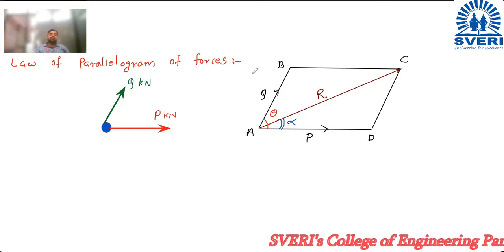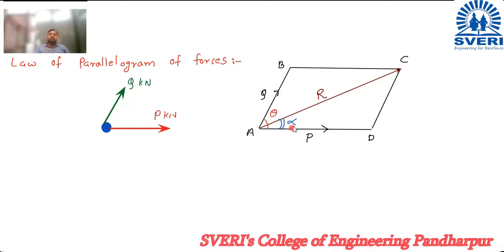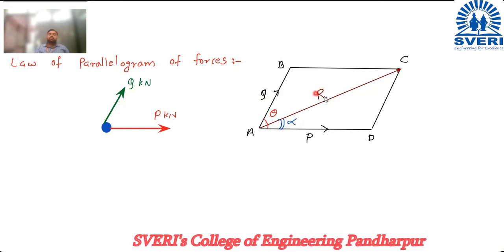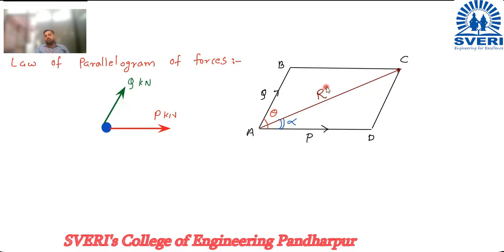This is the direction of the resultant. Alpha is nothing but the direction of the resultant, and R is the magnitude of the resultant.